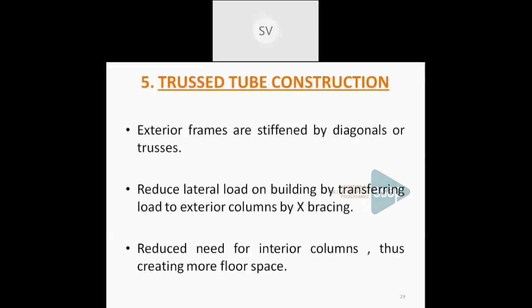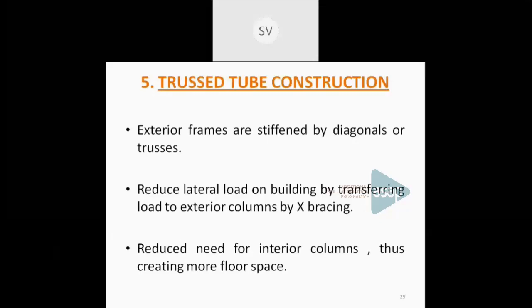I'll tell you once again, the first one is a shear wall, that is an RC structural wall. Then you have framed bundled tube construction, then framed tube construction, trussed tube construction, steel framework. Okay. Now, what is the difference between steel framed structures and concrete framed structures?